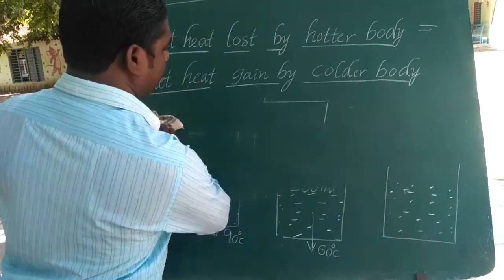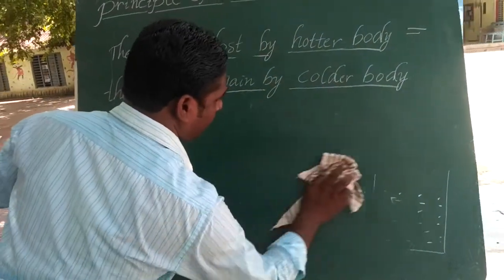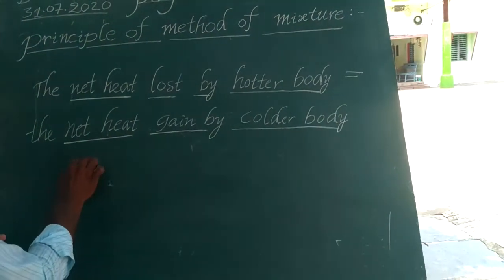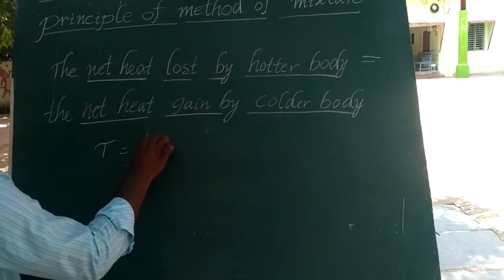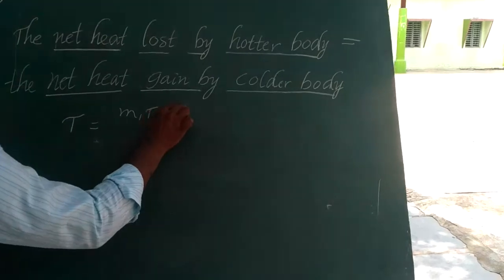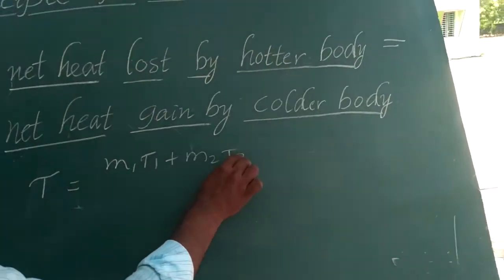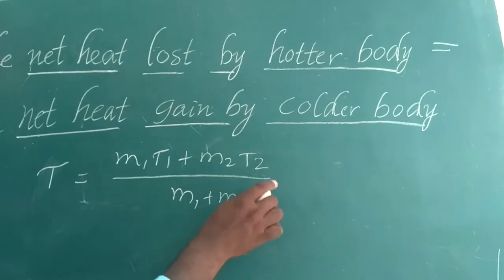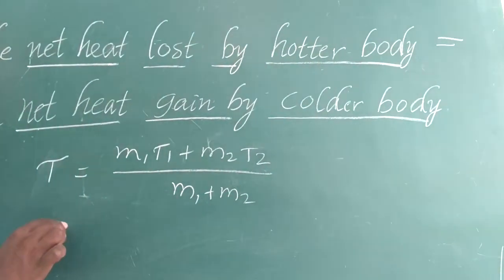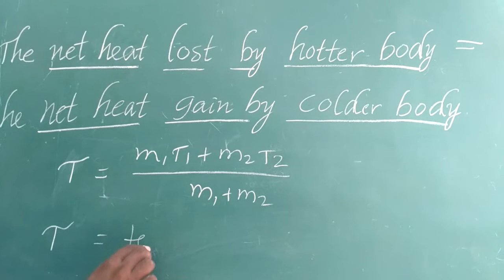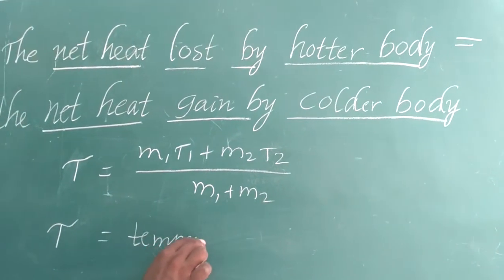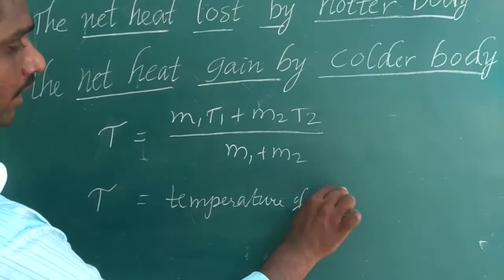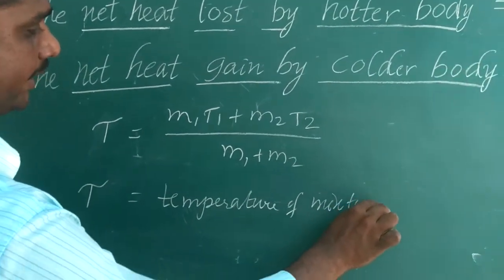The final temperature is found with the help of the formula T = (M1 T1 + M2 T2) / (M1 + M2). Here capital T is the temperature of the mixture, or the final temperature.